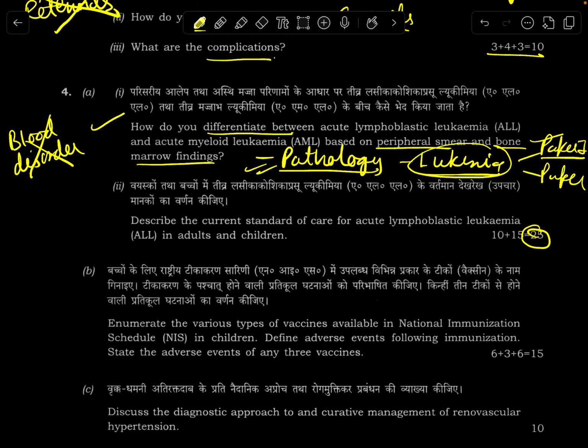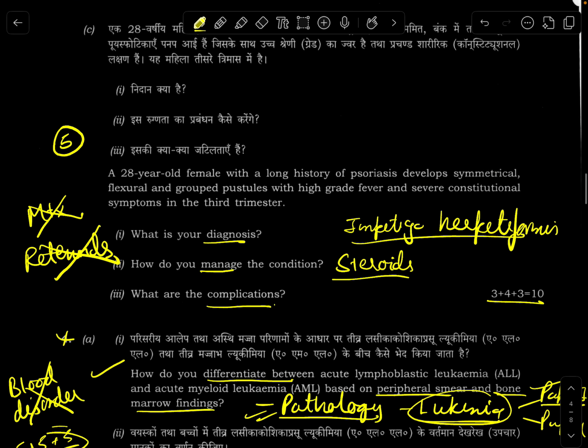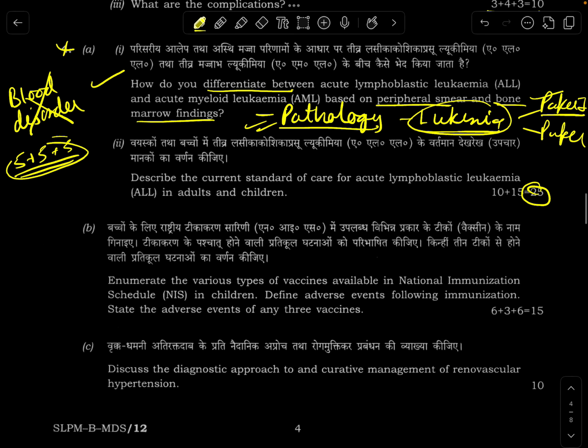So in contrast to paper 1, where UPSC was going for this 5 plus 5 plus 5 to ask maximum content, they have done just the reverse in paper 2, wherein they are asking a 25 marker from a single topic. Instead of focusing on a very wide range of topics, they have narrowed it down specifically. I, of course, did not attempt this question because I have attempted the previous 3 questions from this section.